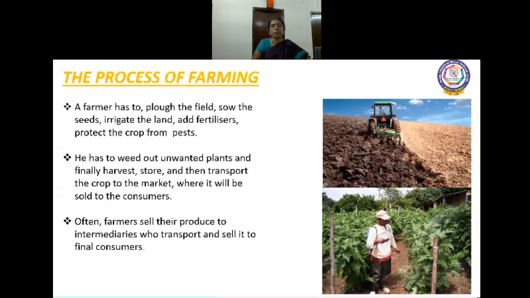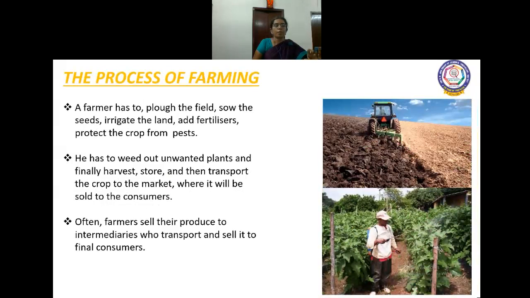And what is the process of farming? A farmer has to plow the field, sow the seeds, irrigate the land, add fertilizers, protect the crop from pests. You can see the picture here. See, the farmer is plowing his field. Can you see here? Through a machine, through a tractor. So, this is called plowing.